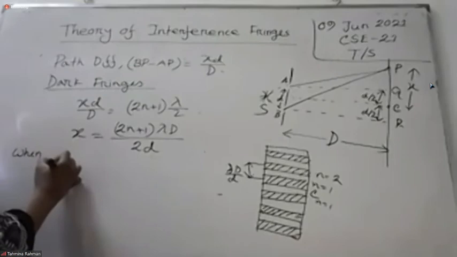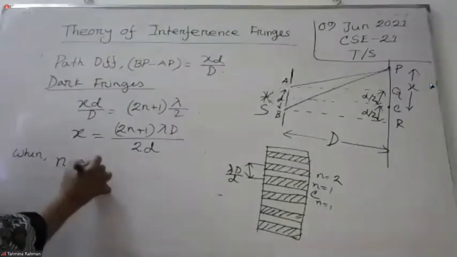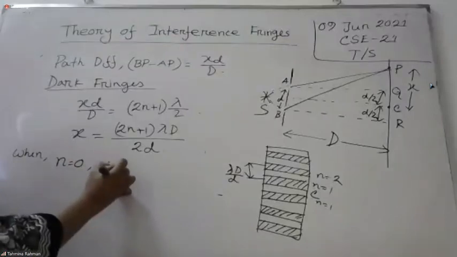Then what is x0? When n equals 1, then how much is x1? 3 lambda D by 2D, 3 lambda D by 2D, right?